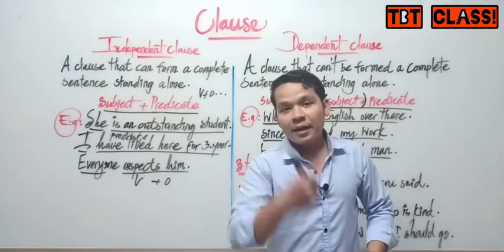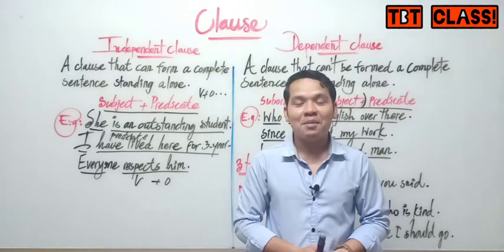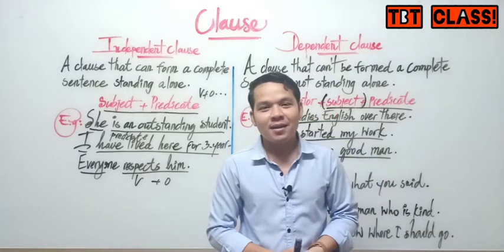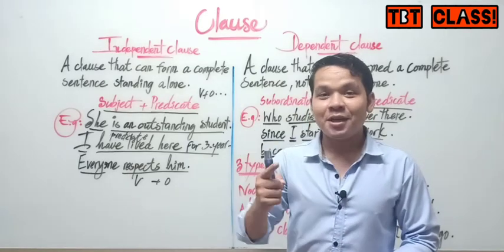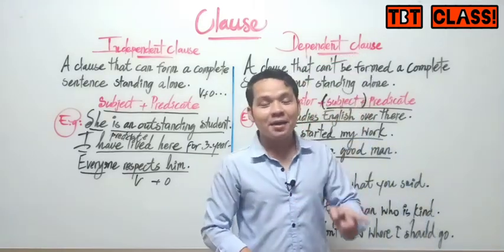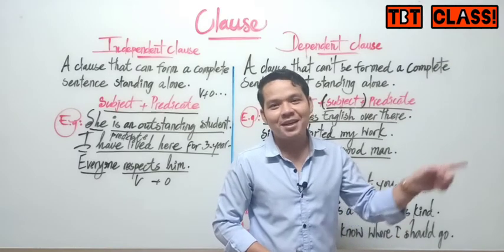Independent clause and dependent clause both have subject and predicate, but the difference is this: independent clause has subject and predicate, but dependent clause has subordinator, optional subject, and predicate.